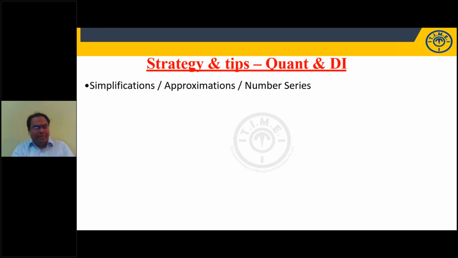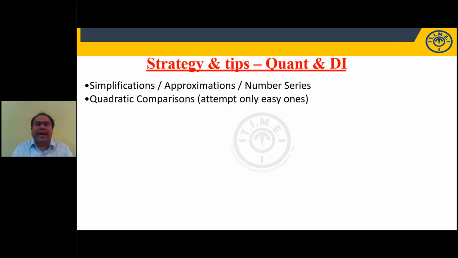What are those topics? Simplifications, approximations, very easy topics, right? Number series, easy to score. Then quadratic comparisons. In quadratic comparisons also, out of 5 questions, don't try to attempt all 5. Keep this point in mind.